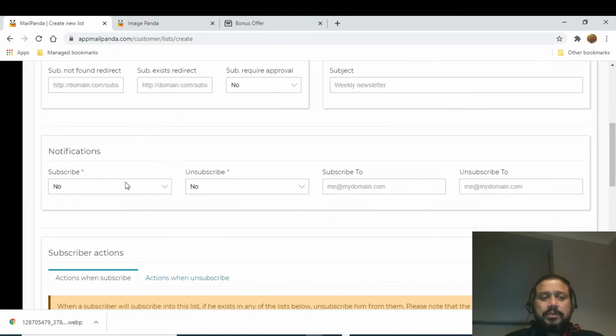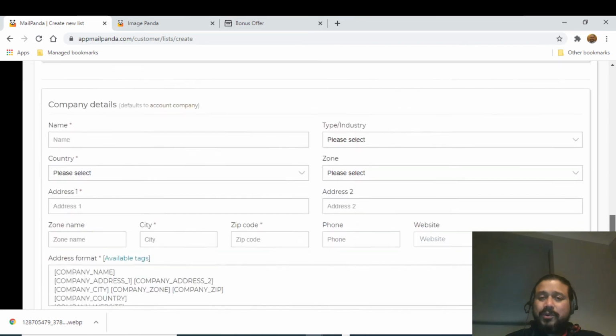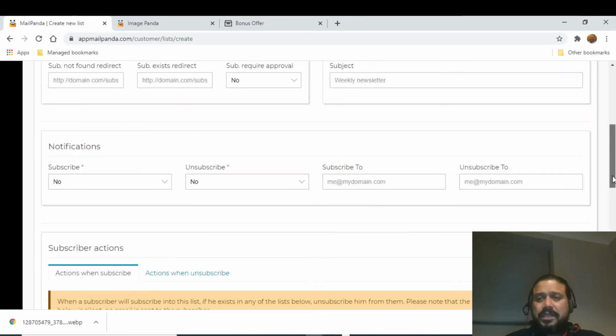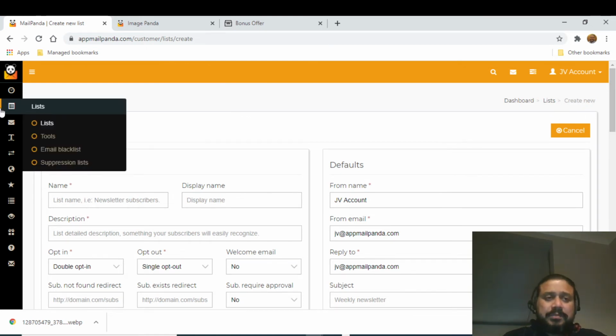And you can put the notifications over here. All those things can be done here, and if you want, you can give the company name, etc. So it's the same thing which is used to create a list. This list can be integrated with any of your external parties, or you can use it for a particular campaign. So you can create multiple lists for multiple campaigns. So that's about the list.